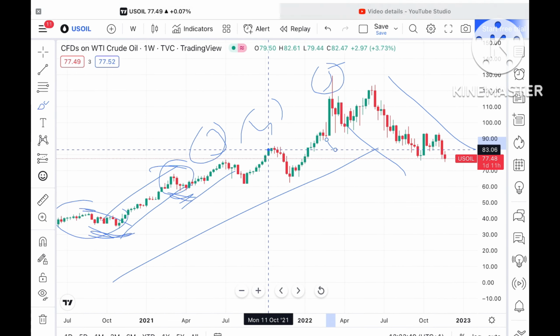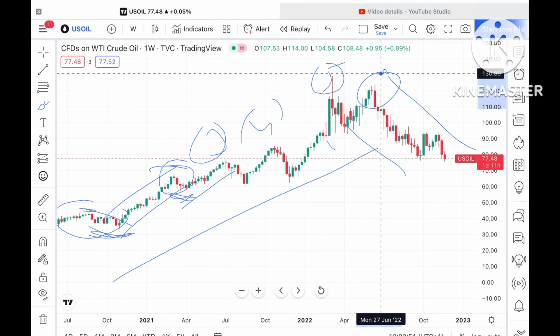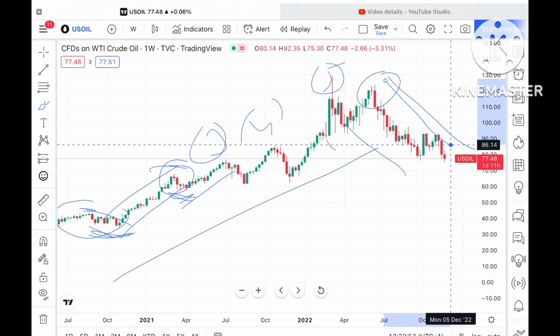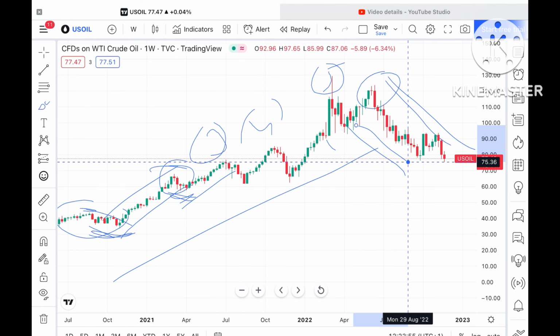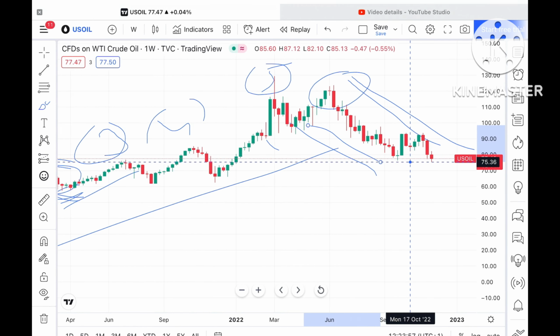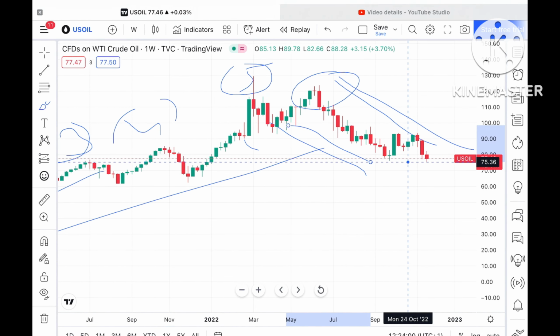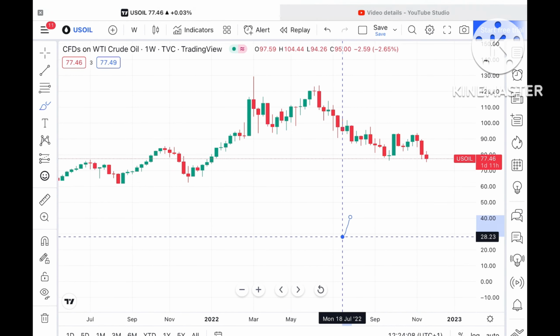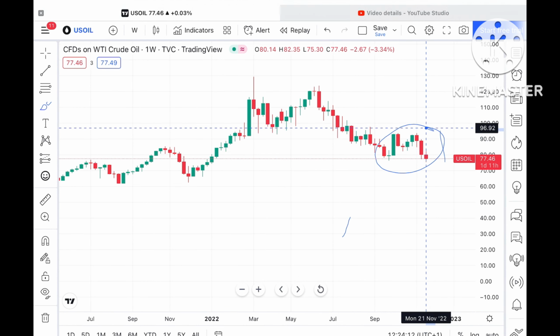As we can understand here, it tries to make another new high, but a sharp fall has come, and the Russia-Ukraine war affected the price of crude so much that we have seen a lot of volatility in the price of crude, at around $77.46. Chances are very high that it can move further low because this is the range.